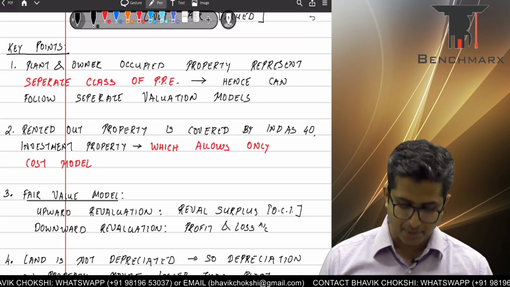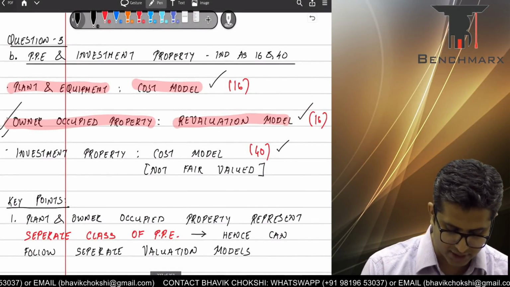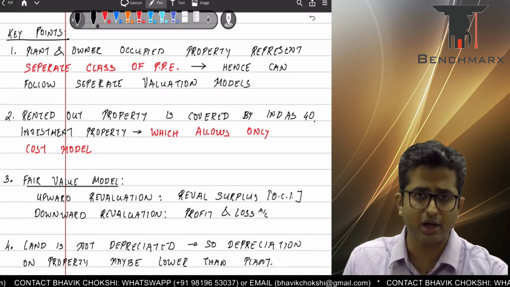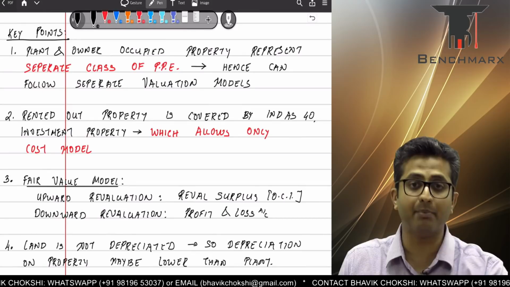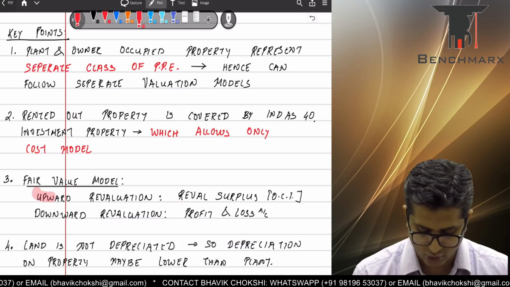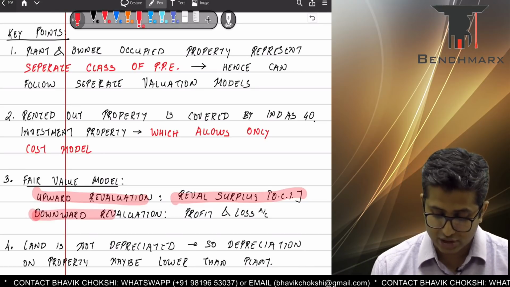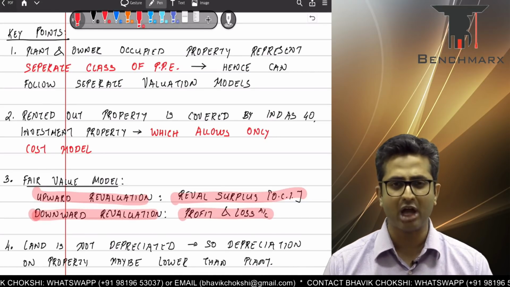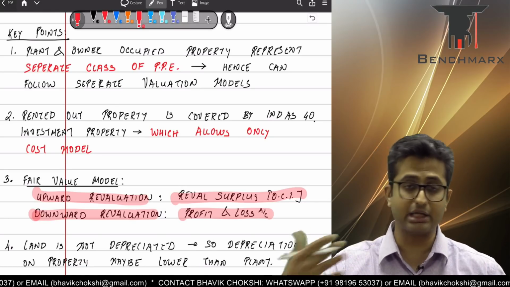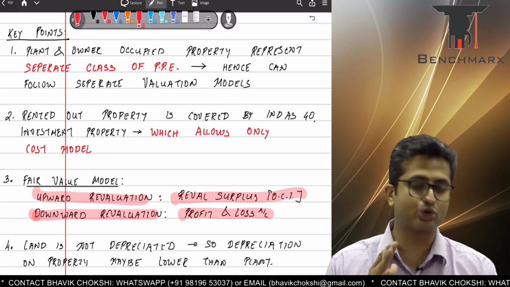Also, we have been told that you see owner occupied property being recorded as per revaluation model. We have been told that a part of the revaluation sometimes is taken into P&L, sometimes is taken into other comprehensive income. Now again this is in line with the Ind ASs, because an upward revaluation is always taken into the revaluation surplus, and revaluation surplus goes into OCI. And an initial downward revaluation, if any, is directly taken to the P&L account, and hence the entities may end up taking an initial upward revaluation to revaluation reserve, which is a part of OCI, and a downward revaluation to profit and loss account. Again, there's no inconsistency.